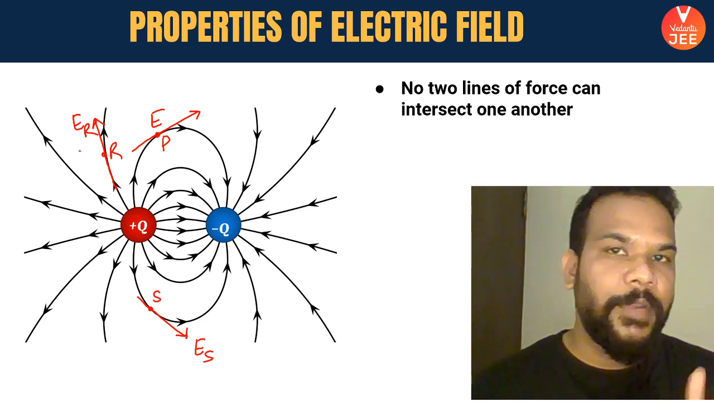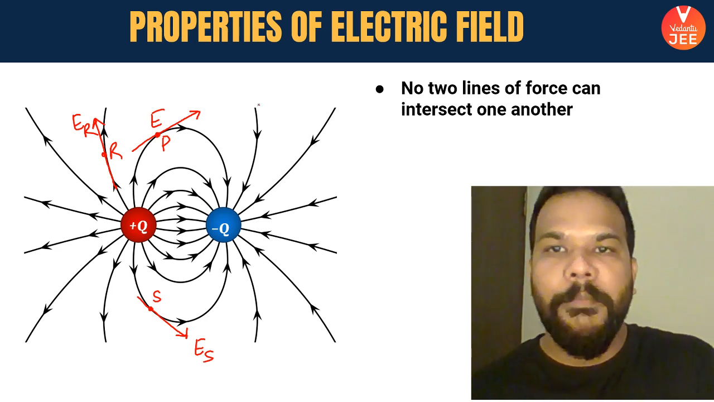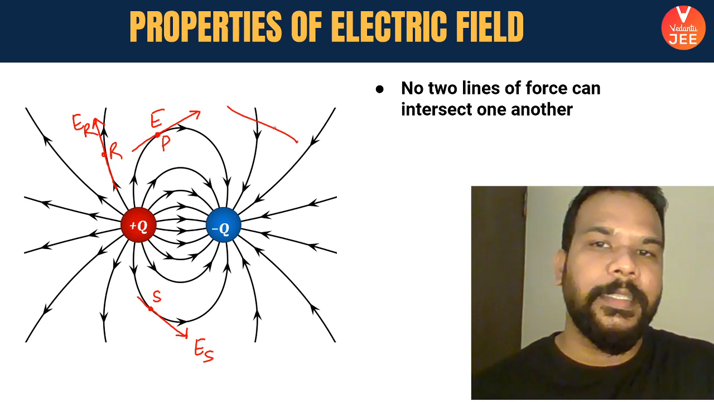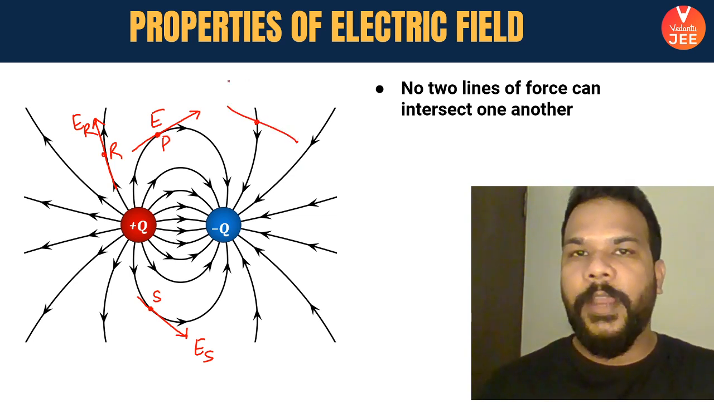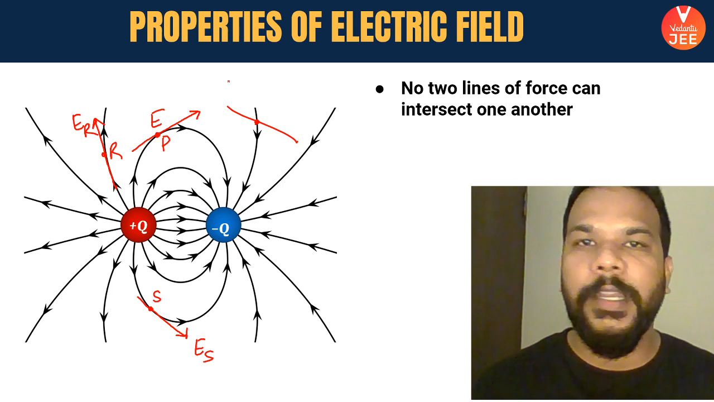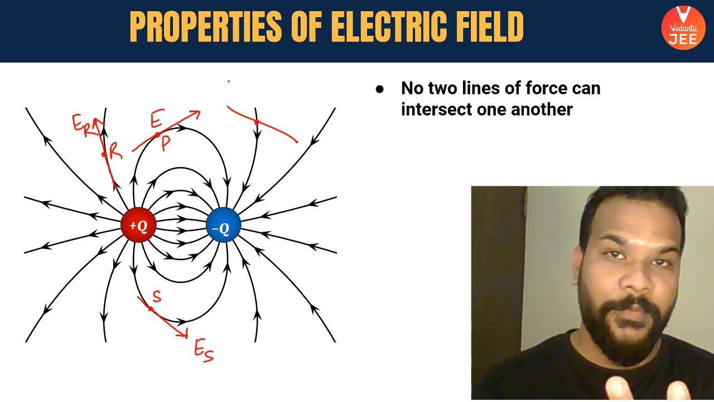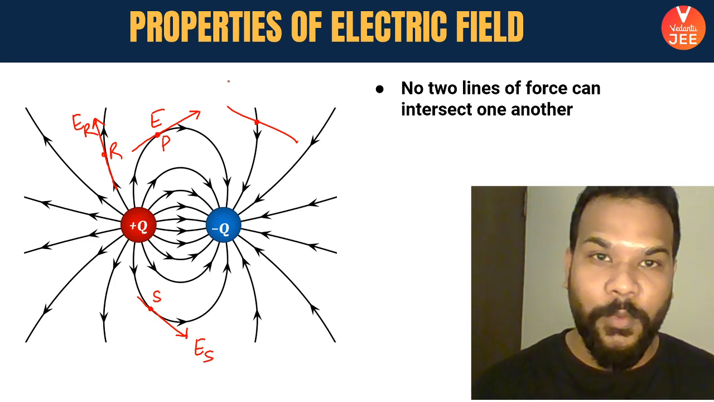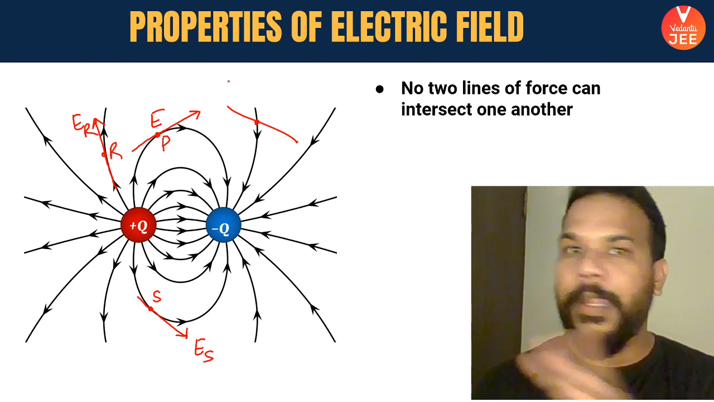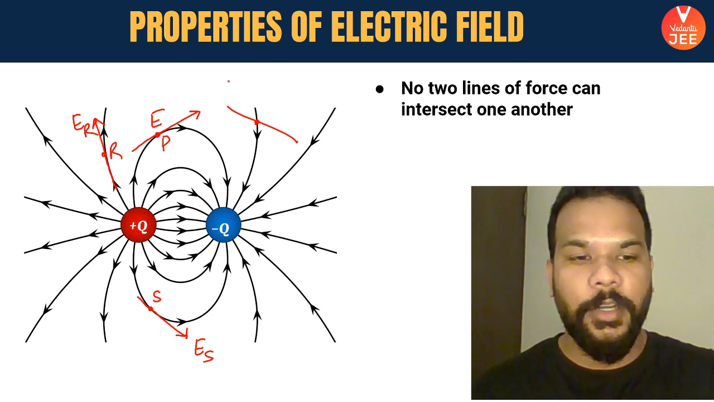Okay. Next one, no two electrical field lines will ever intersect. Why will the electric field lines not intersect with each other? Imagine the two lines are intersecting like this. Now at this point, if I draw a tangent, I will have two possibilities of drawing a tangent, which tells us that there will be two directions of electric field. And that is not possible for a vector quantity. So that's why two electrical field lines will never intersect with each other. Okay.